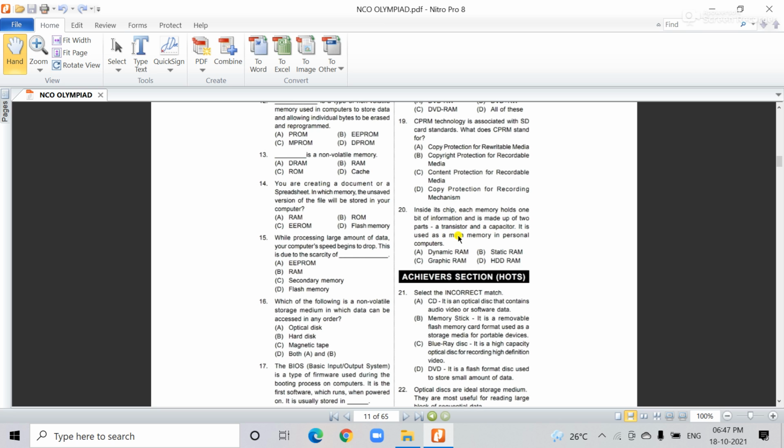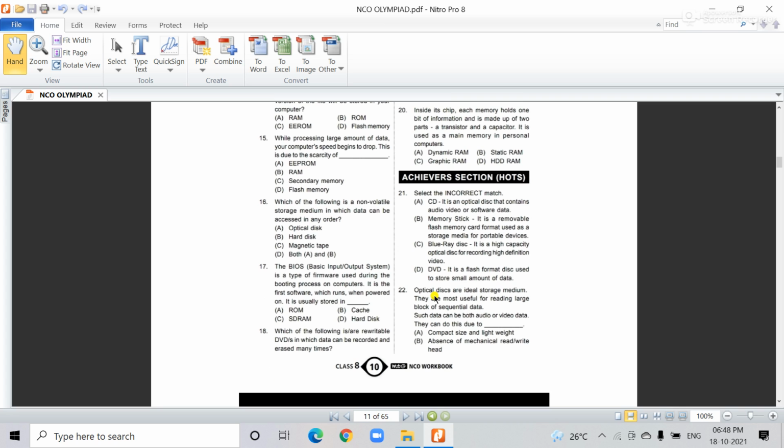It is used as the main memory in the personal computer. The options are dynamic RAM, static RAM, graphics RAM, HDD RAM. These are all random access memories. This is a very important question: inside the chip in your computer, each cell holds one bit, the smallest unit, and is made of a transistor and a capacitor. The correct answer is dynamic RAM.